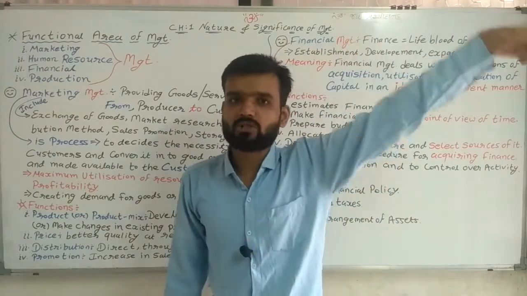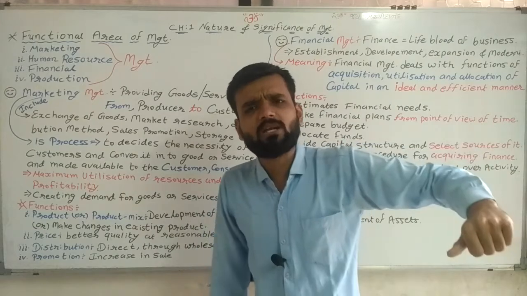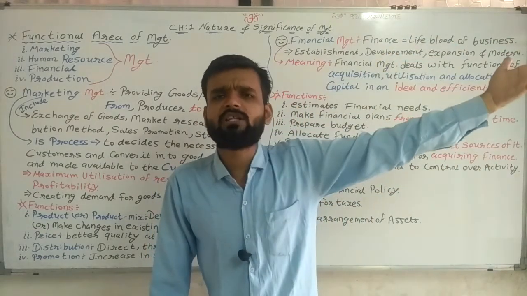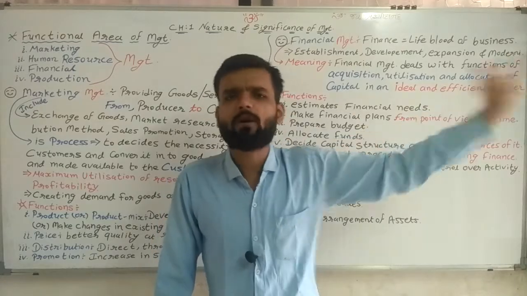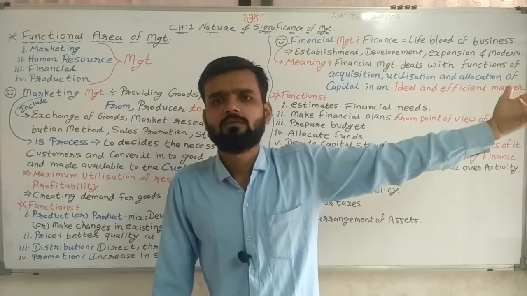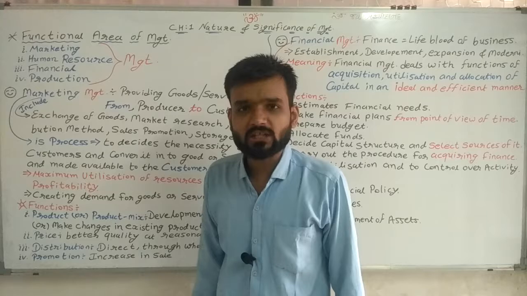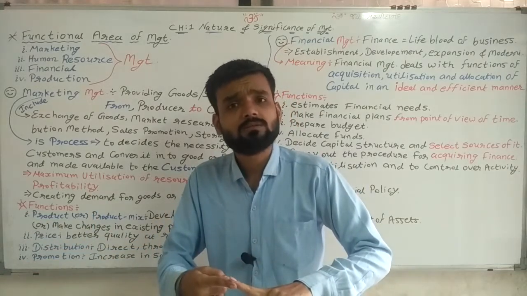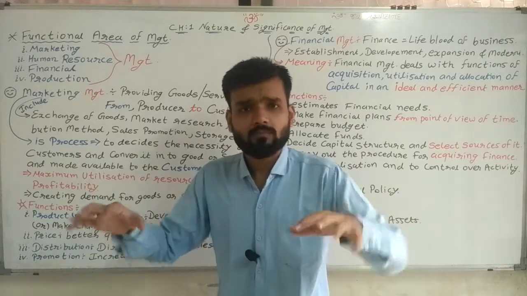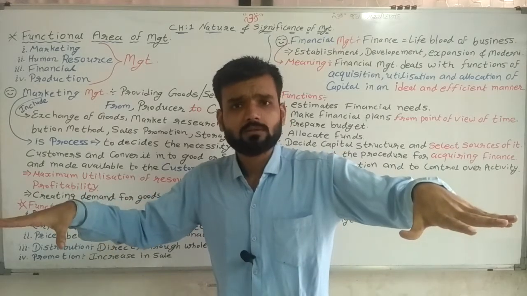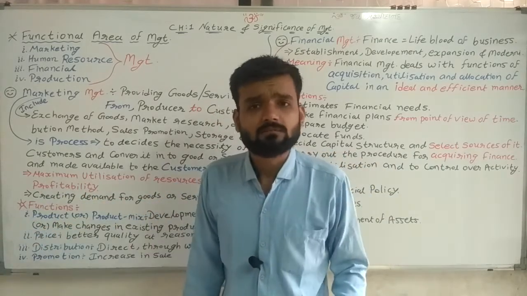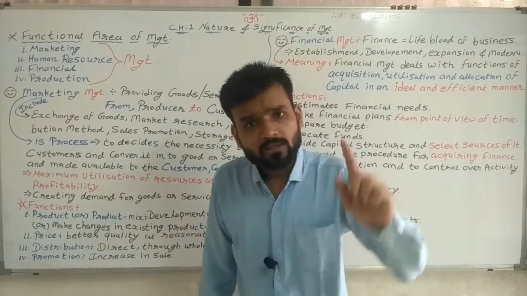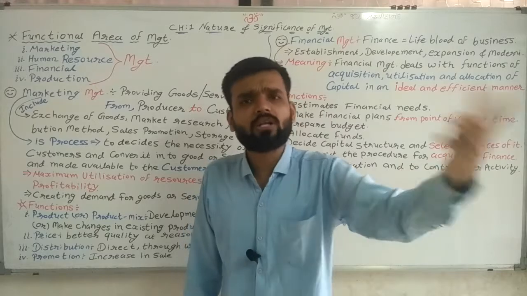Marketing management: why are we doing it? To get benefit from the market, to sell our product in the market, to develop our product in the market. Human resource management: we need persons. For that, plan how many persons, appoint them at a particular place, decide salaries, all these things are required in human resource management. In that also planning and organization are there.